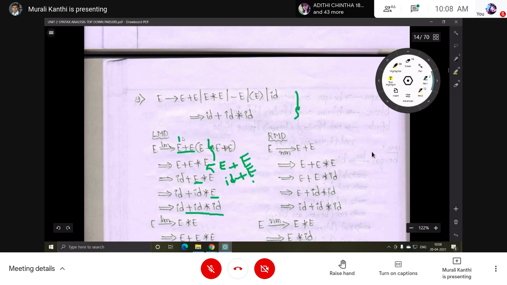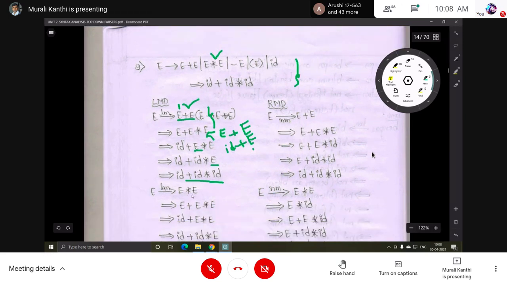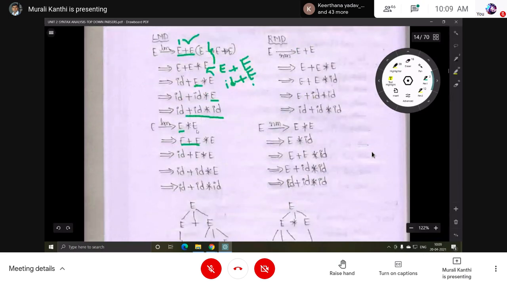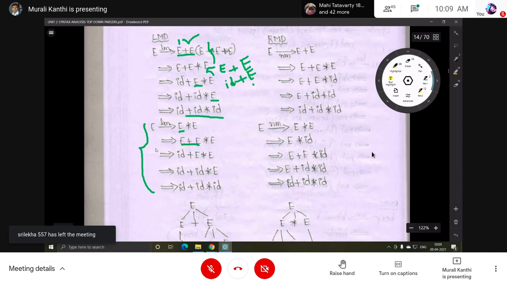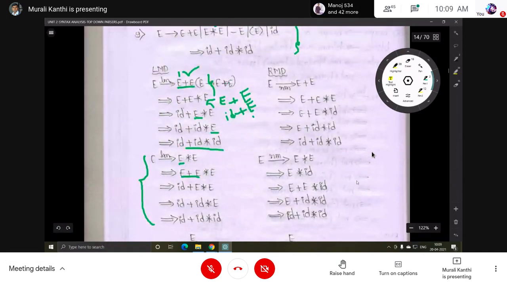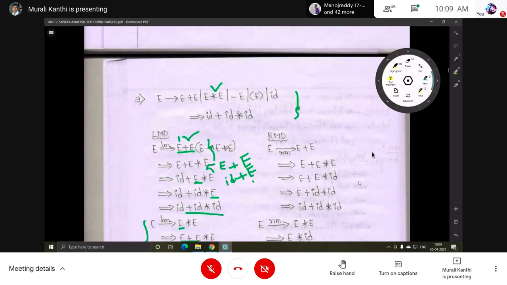Here this is taken as one option. Then if you take E star E as the first one, you will also get the string. Here the leftmost is this one. Now this E can be replaced by E plus E. Here the leftmost non-terminal is this one, replaced by ID plus, and then ID star ID. So this is another way, which means one more leftmost derivation. This grammar has two leftmost derivations and two rightmost derivations. So we can say this grammar is an ambiguous grammar. Ambiguity is there, so that is a problem.